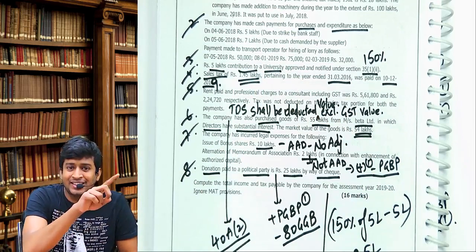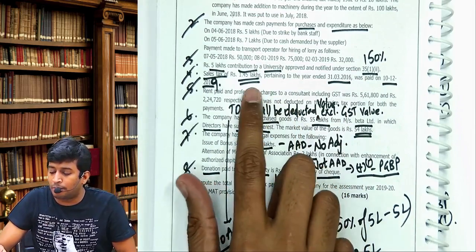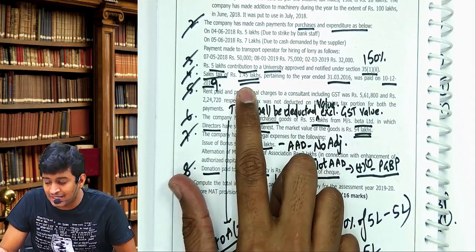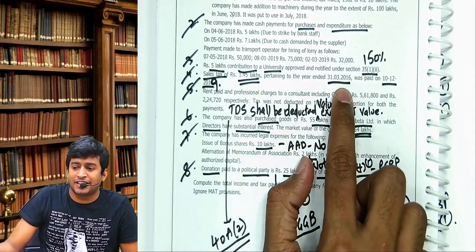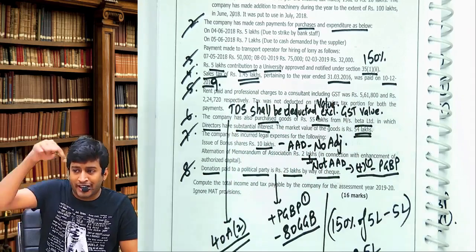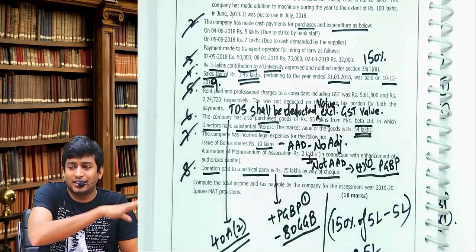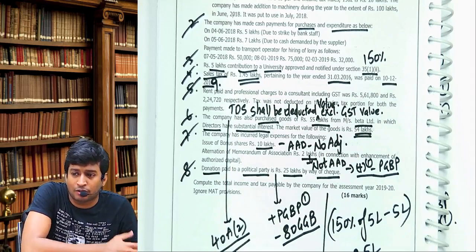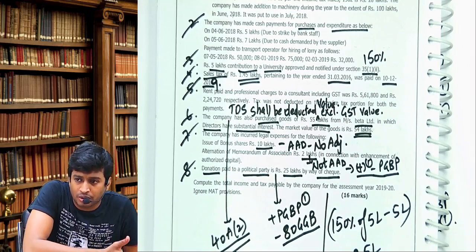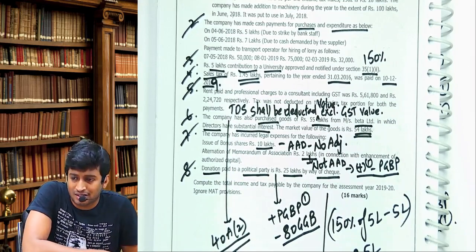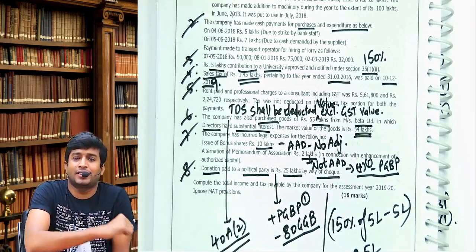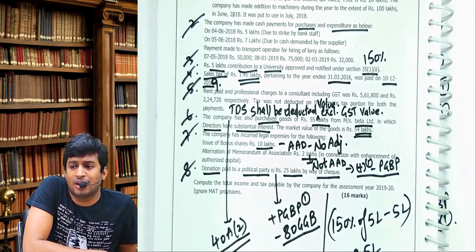There was a sales tax outstanding of rupees 1.45 lakhs for financial year 15-16, which was paid in the current year. What will happen in the current year? What should you do? You should debit to P&L account. On which basis? Company also debited. So what are we supposed to do now?